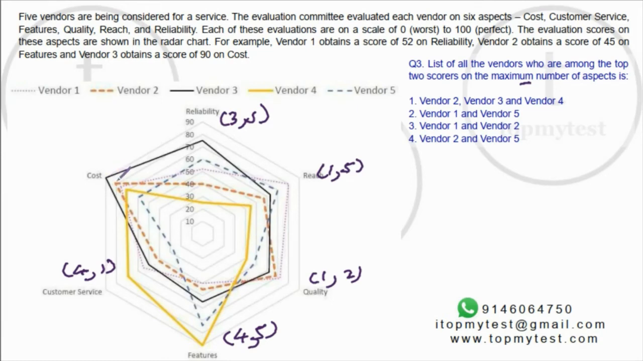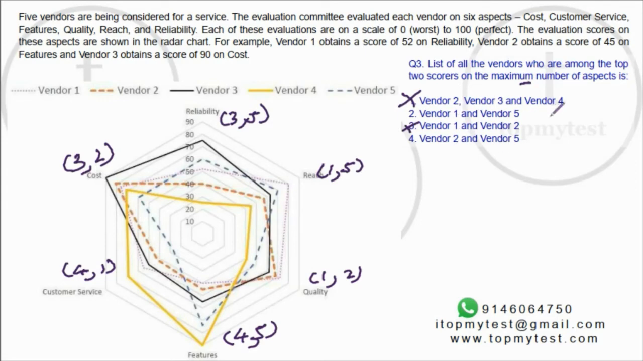And in cost, the top 2 are vendor 3 and vendor 2. Right. So now you need to figure out who comes the maximum number of times. Now 3 comes twice. Right. 5 comes 1, 2, 3, 3 times. So 5 should be present in the answer, but 3 should not be present in the answer.